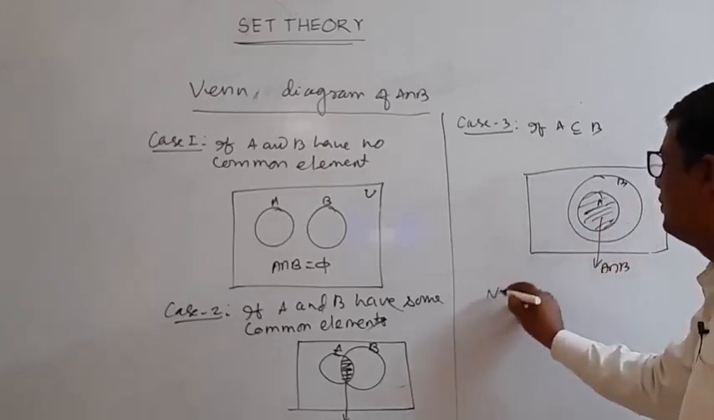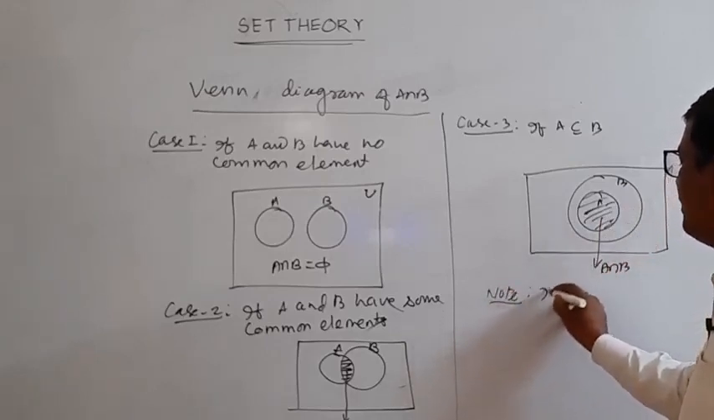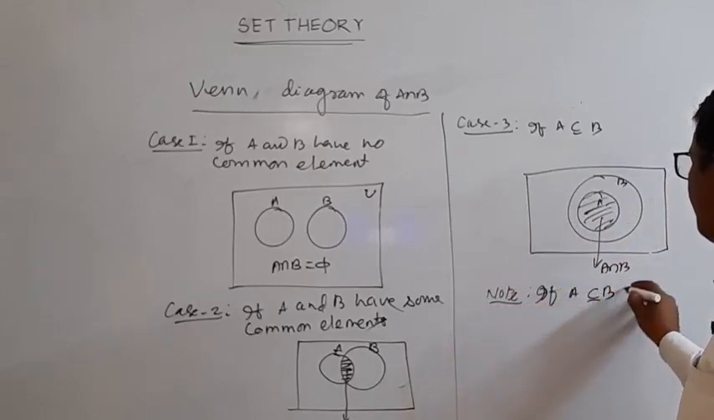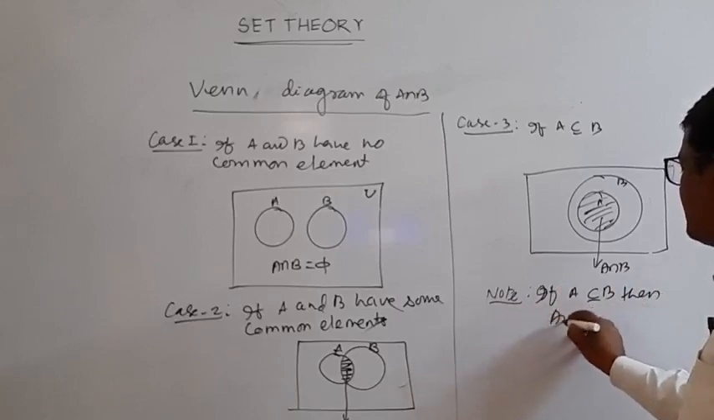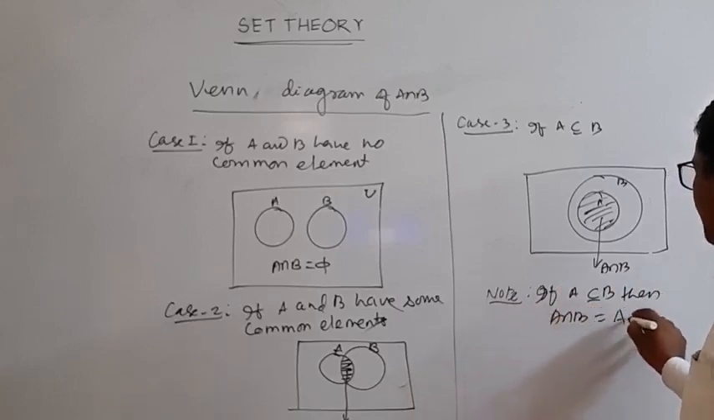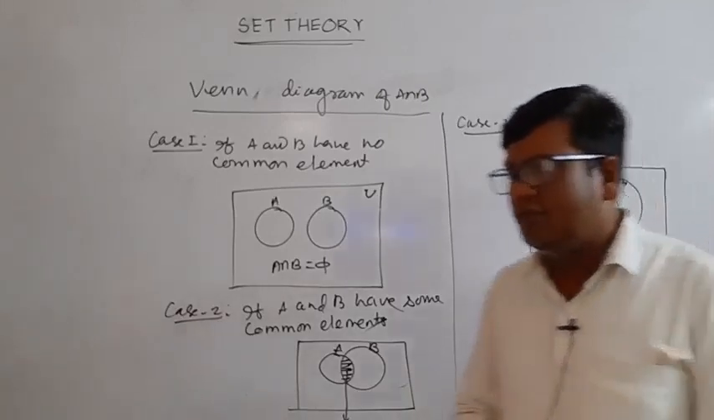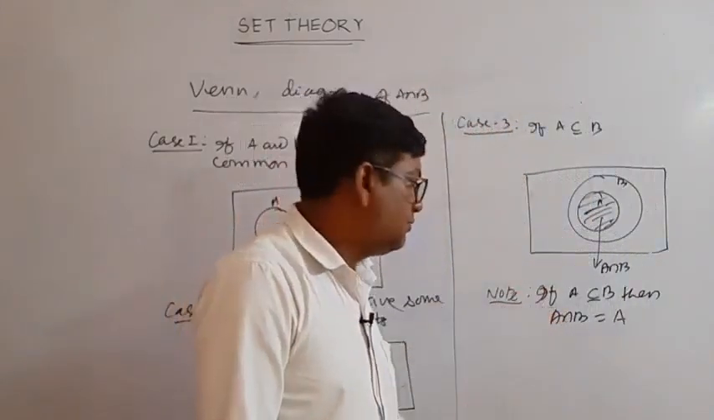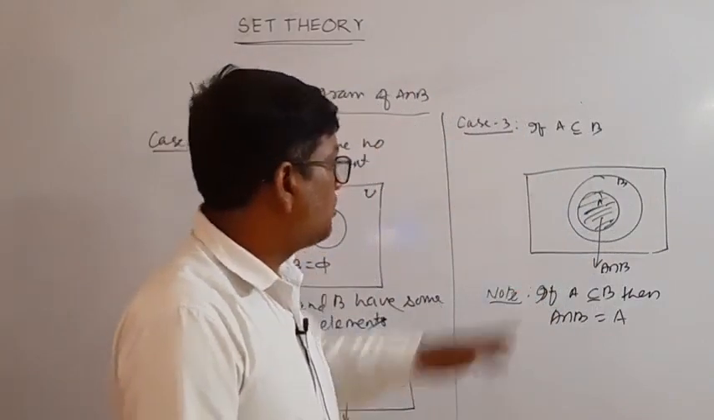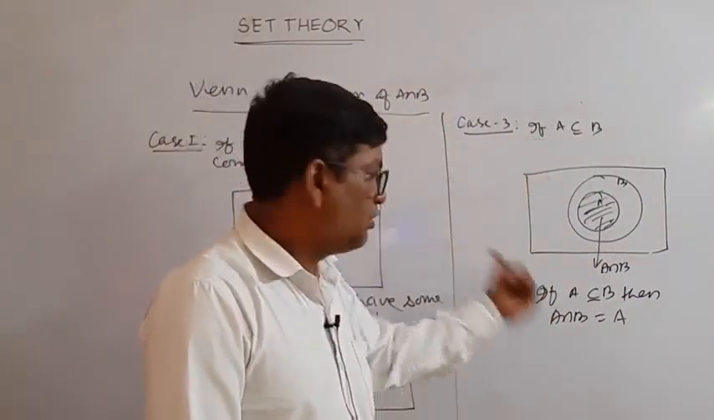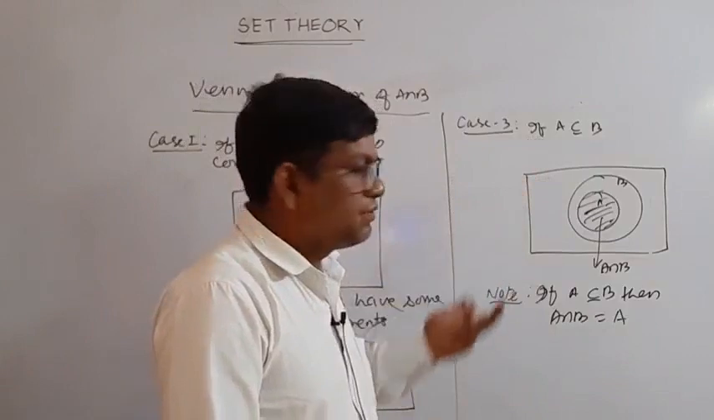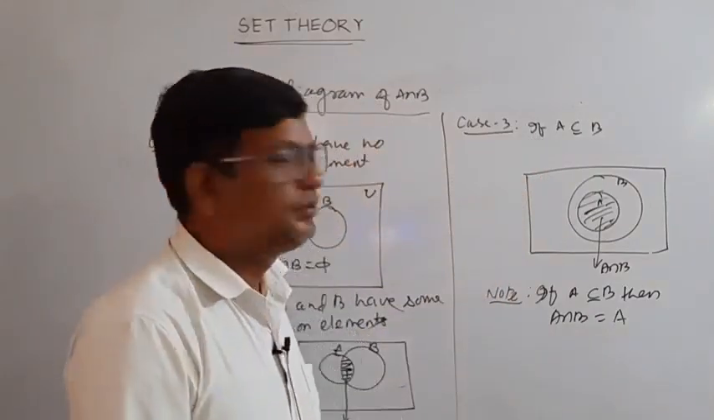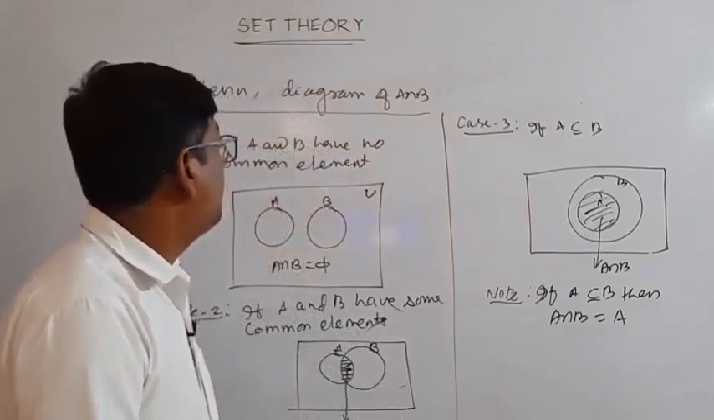Note: if A is a subset of B, then A intersection B is equal to A. If A is a subset of B, the union will be the larger, bigger set, and the intersection will be the smaller set. Now this is the Venn diagram of A intersection B.